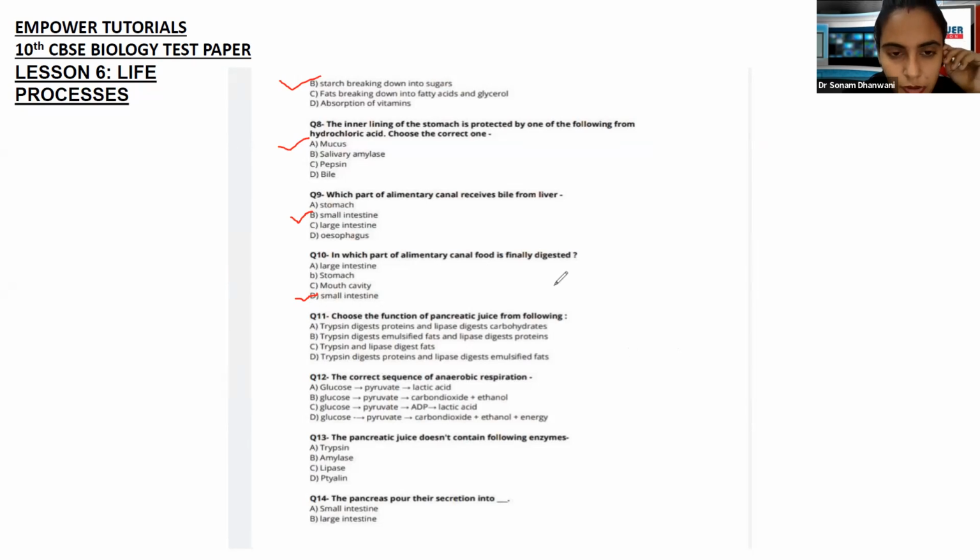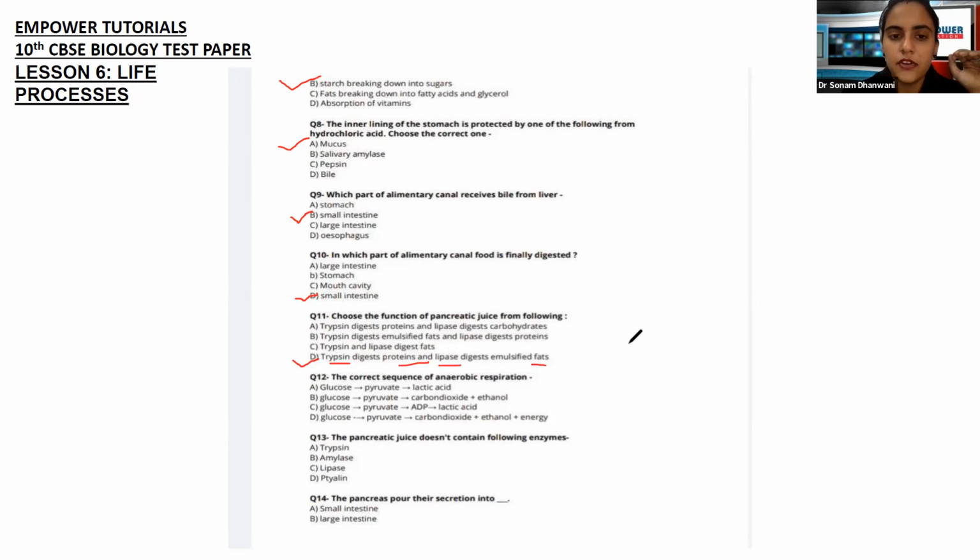Now, there are basically two enzymes which we are talking about. One is trypsin and one is lipase. So what does it do? What is the function of trypsin and what is the function of lipase? Always remember TP. You can remember it as a company name. TP stands for time pass. Just remember it like that. Trypsin deals with proteins. Just remember the answer to this is going to be D. Trypsin will always deal with proteins and lipase will always digest fats.